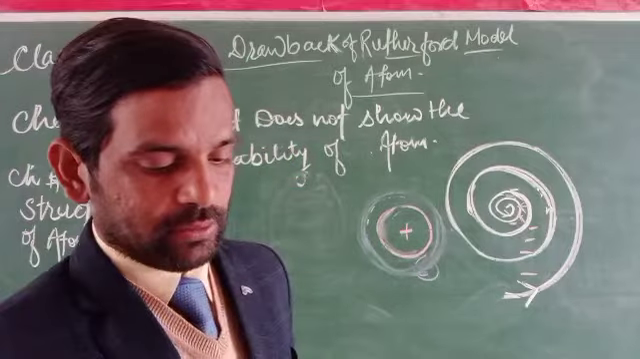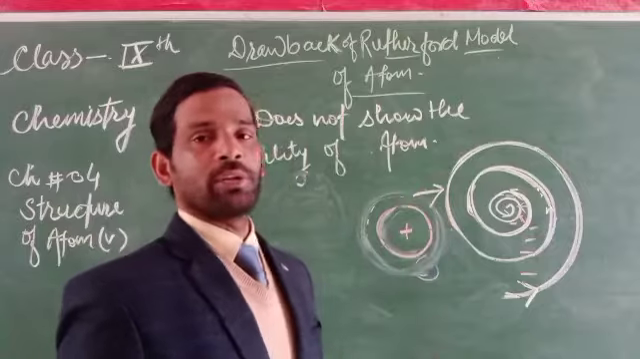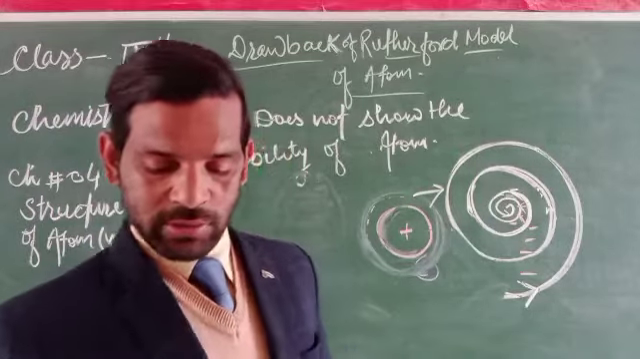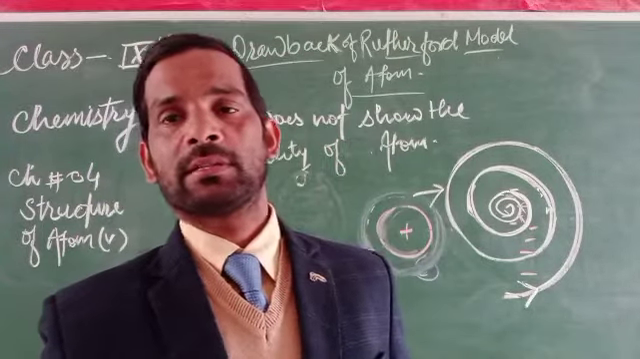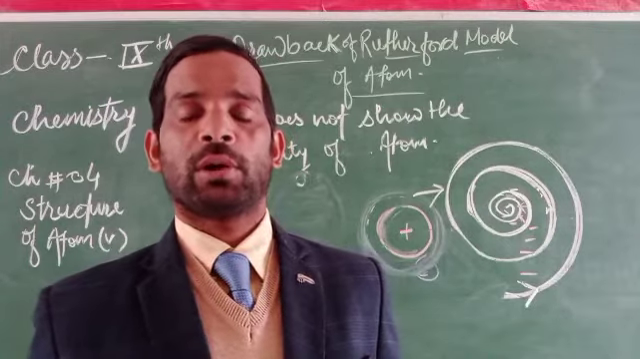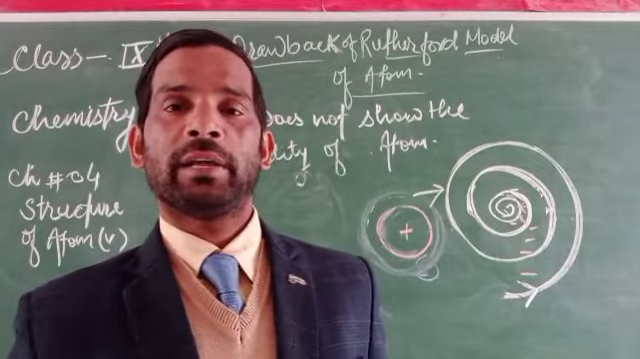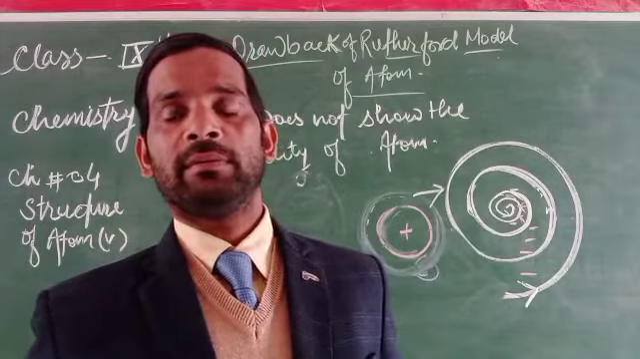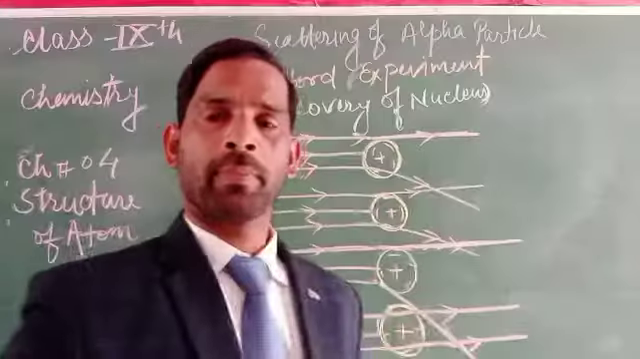How can that be? Why? Because when it comes closer to the nucleus and drops in, but actually this does not happen. Why? This is the drawback through which Rutherford could not explain the stability of the atom. For the stability of the atom, another scientist named Bohr explained it.